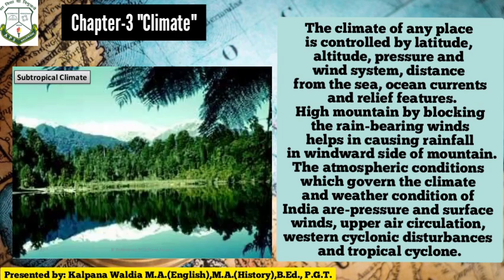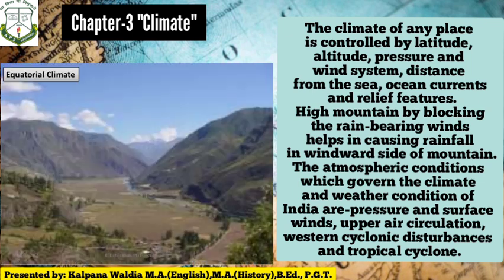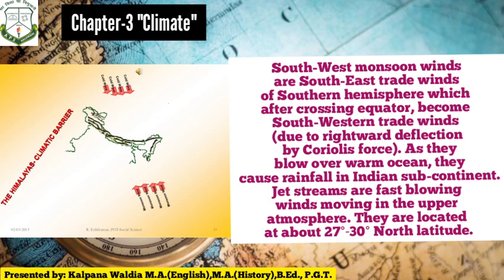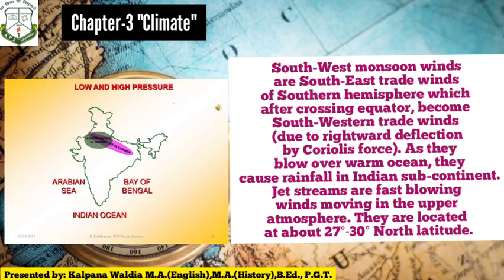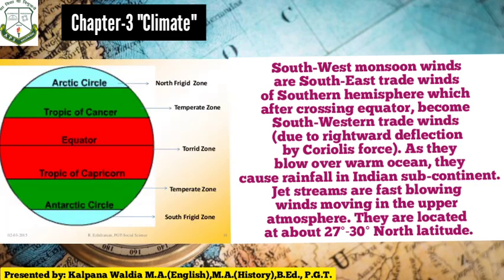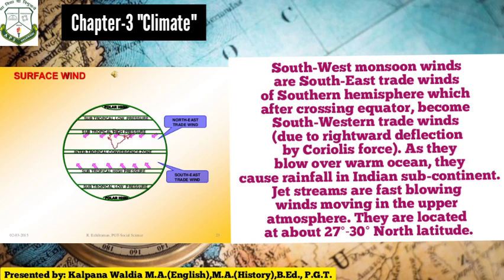The atmospheric conditions which govern the climate and weather of India are pressure and surface wind, upper air circulation, western cyclonic disturbance and tropical cyclone. Southwest monsoon winds are the southeast trade winds of the southern hemisphere which, after crossing the equator, become southwestern trade winds due to the deflection by Coriolis force. As they blow over warm ocean, they cause rainfall in the Indian subcontinent.